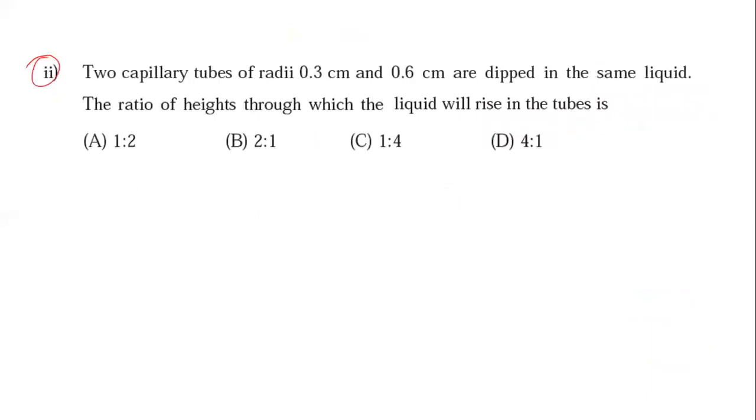MCQ number 2. Two capillary tubes whose radii are R1 and R2 are dipped in the same liquid. Ratio of heights through which the liquid will rise in the tubes. So we already learned one relation, h and r have inverse relation, or we can write hr is constant.